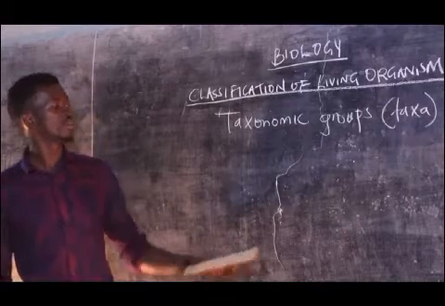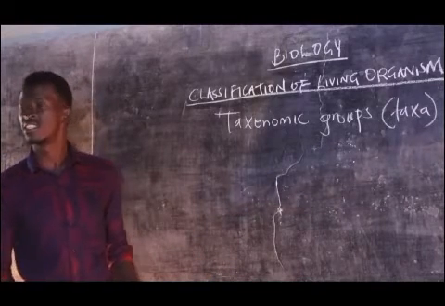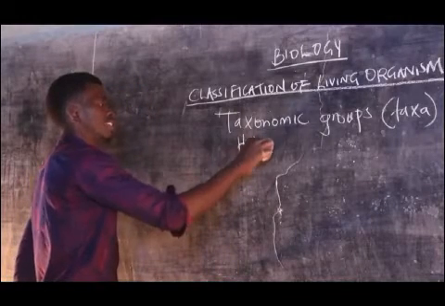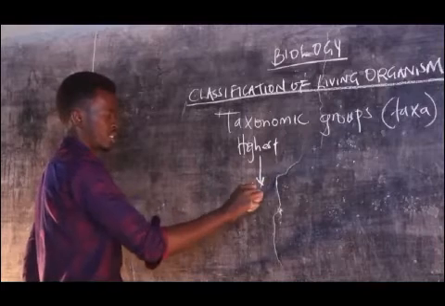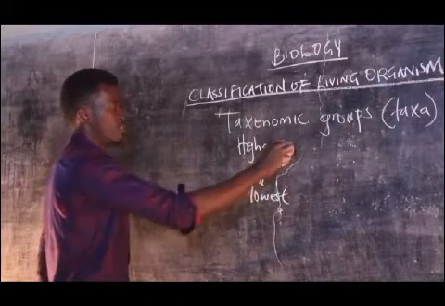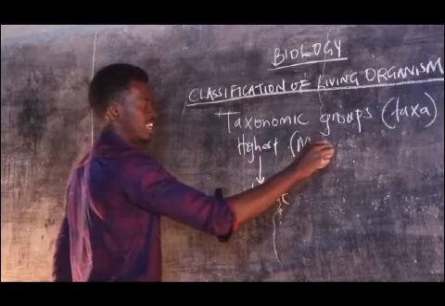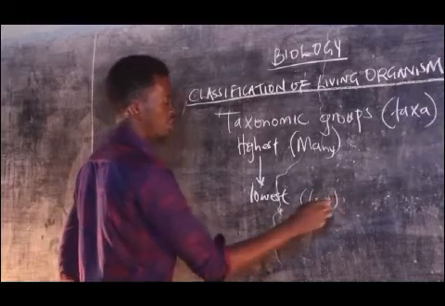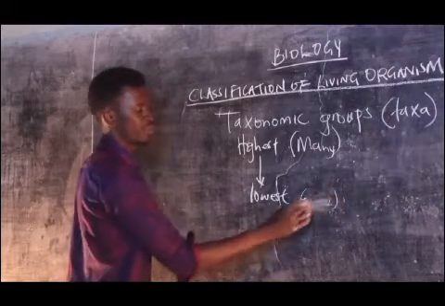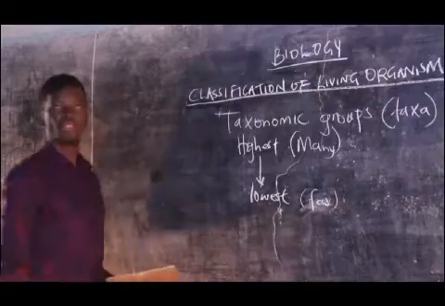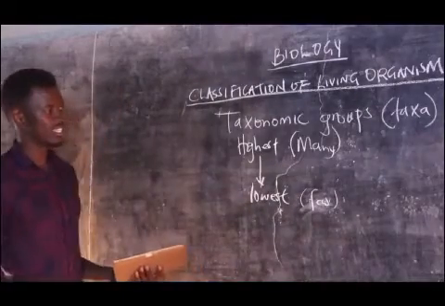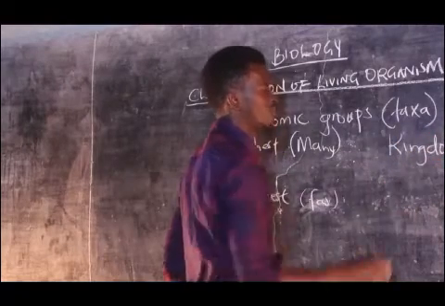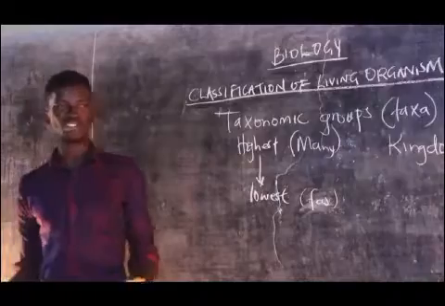We have a grouping system that we use to classify these things, and majorly we will start with the highest to the lowest. That means at the higher level we have many numbers, a large number, and then at the lowest level we have low numbers, or few. So at the beginning we have a kingdom as the highest level of classification.